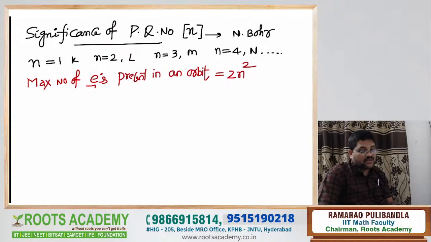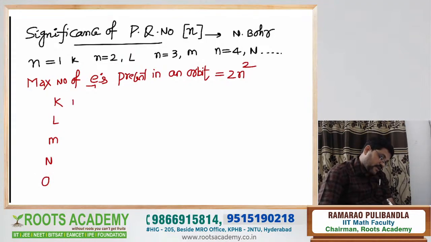Tell me, what is the formula? 2n square. Say for example, K orbit, L orbit, M orbit, N orbit, O orbit, like that. Here n value is 1, 2, 3, 4, 5, like that. So what is the formula for the maximum number of electrons?